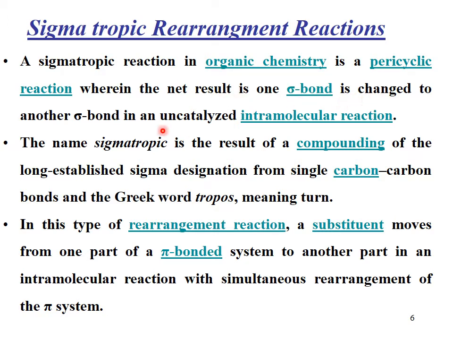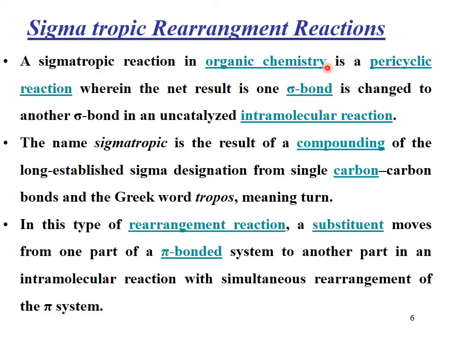This is a very comprehensive definition of sigmatropic rearrangement. It is a type of pericyclic reaction, which I told you about earlier, because before it we have discussed the cycloaddition reactions. These are pericyclic reactions, but all the cycloadditions are pericyclic reactions.